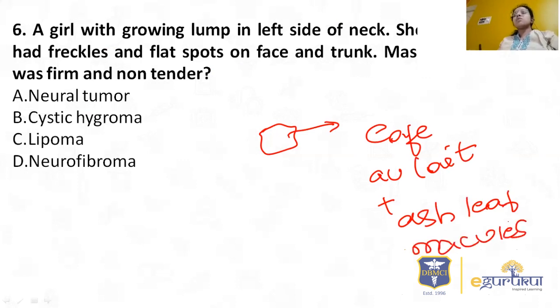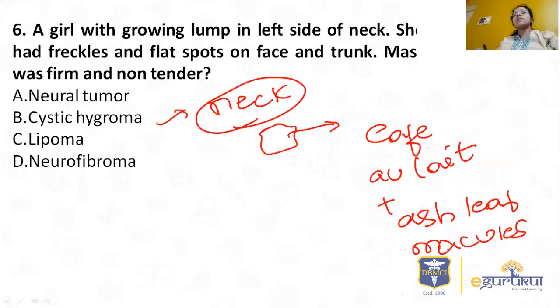So this could be a case of neurofibromatosis. The mass was firm and non-tender. So what is the diagnosis? Neural tumor, most unlikely. Cystic hygroma is more commonly seen in the neck, but it is not associated with freckles or flat spots, and it is translucent, so there is no classical description of cystic hygroma. Lipoma could be firm and non-tender, but there are no associated freckles and flat spots. So the correct option here is neurofibroma.